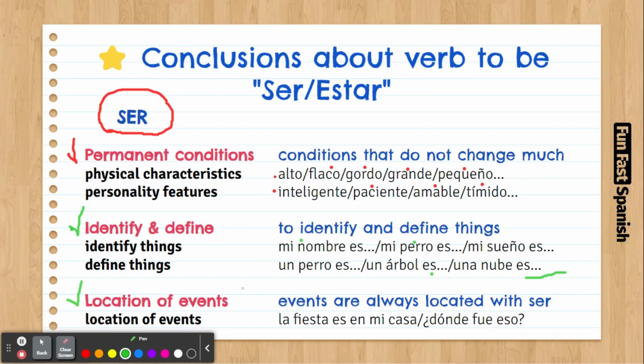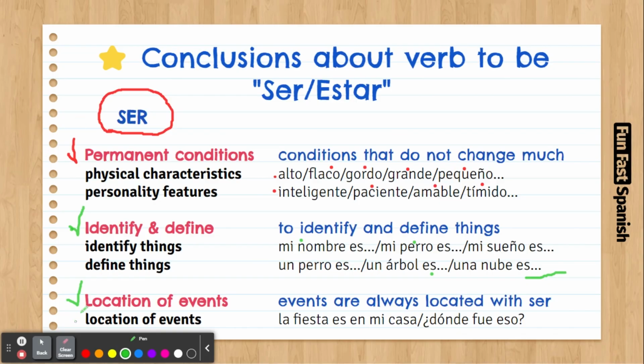So a meeting, for instance, is not a place, it's an event. So we say la reunión es en la oficina, the meeting is at the office. A birthday is an event. It's not a place, it's an event. So el cumpleaños será en la casa de mi amigo. El cumpleaños va a ser en la casa de Rodrigo. So the birthday is going to be at Rodrigo's place. So for location of events, you will always use the verb ser.